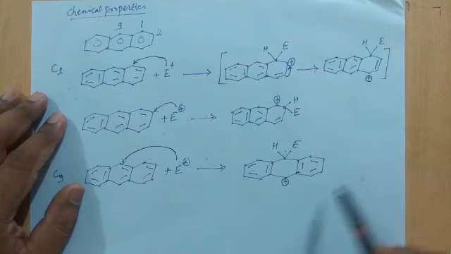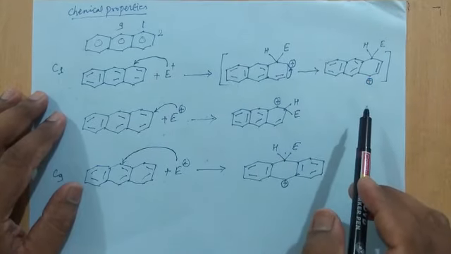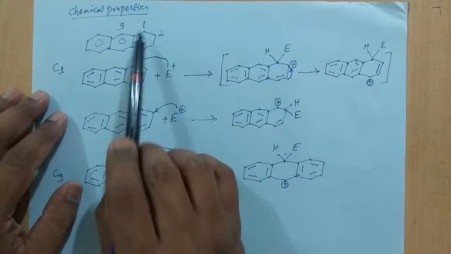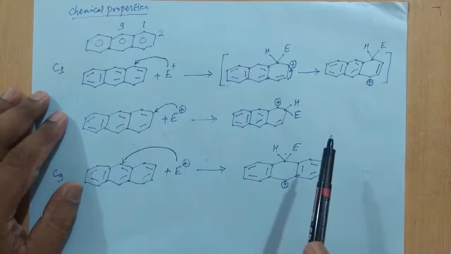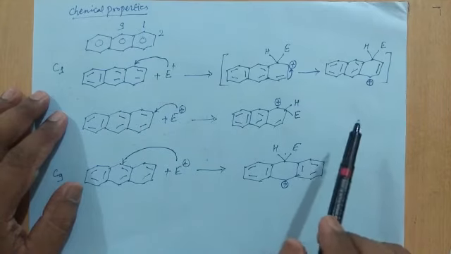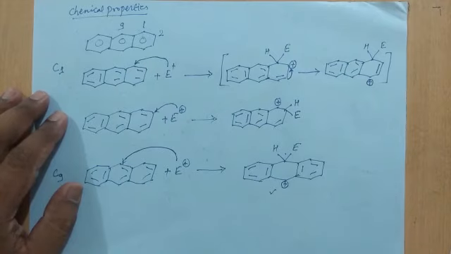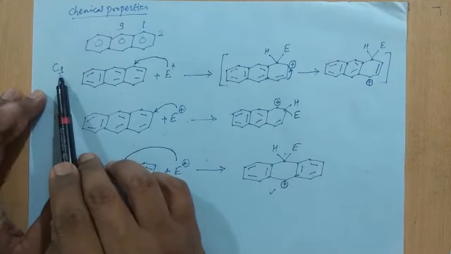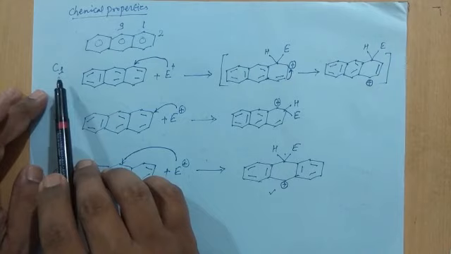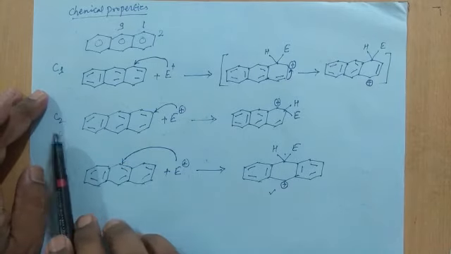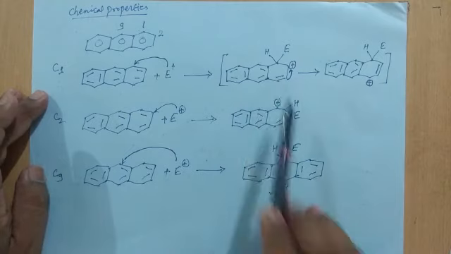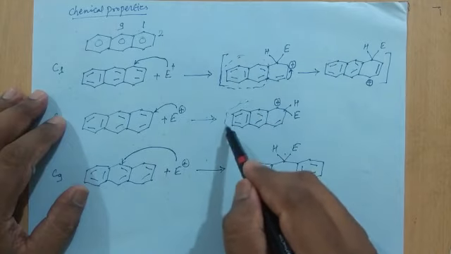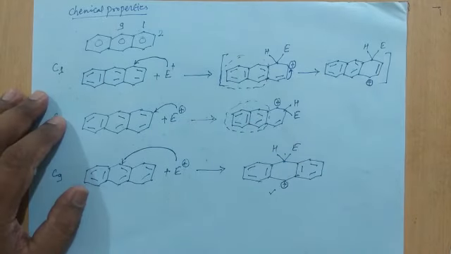So on the basis of resonating structures we can think that in the case of anthracene the attack will take place at the first position, but this is not so. In the case of anthracene the attack always takes place at the 9th position. Now the reason behind this is, if the attack takes place at C1 or C2 positions, look at the resonating structures. You will find the naphthalene residue in both the intermediate structures.